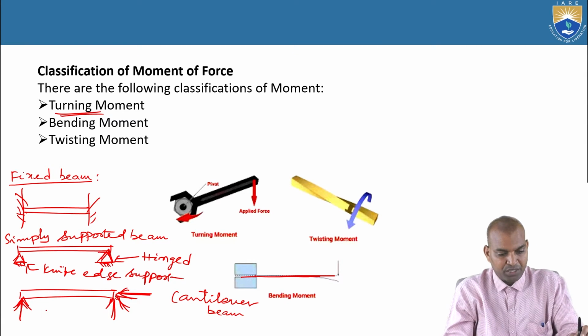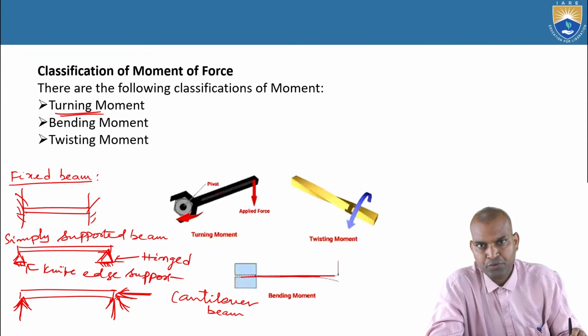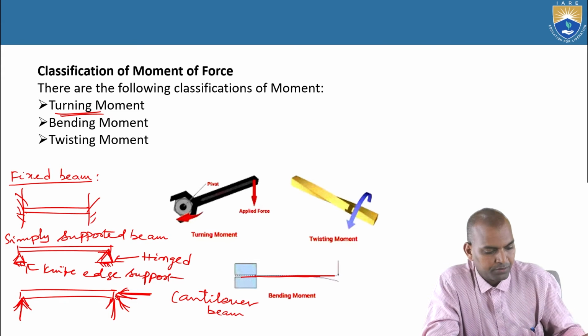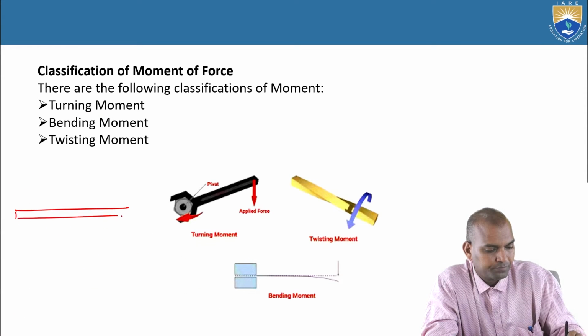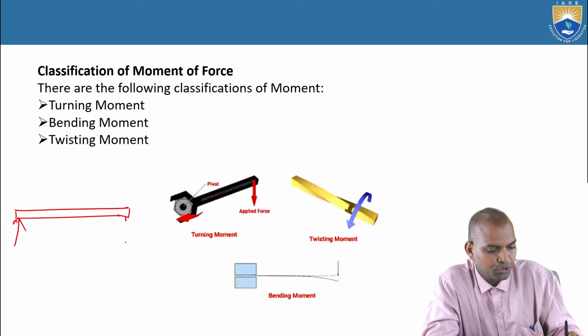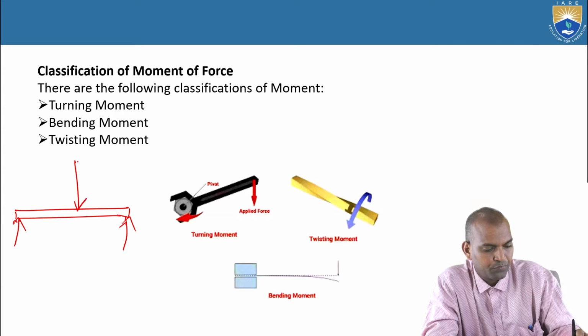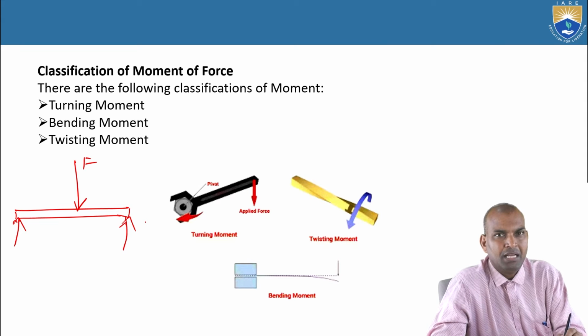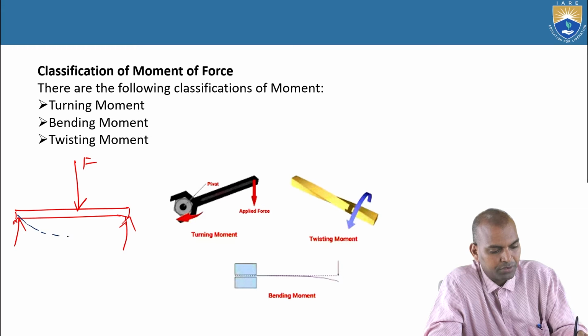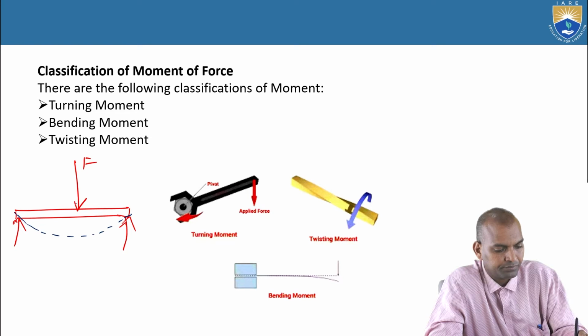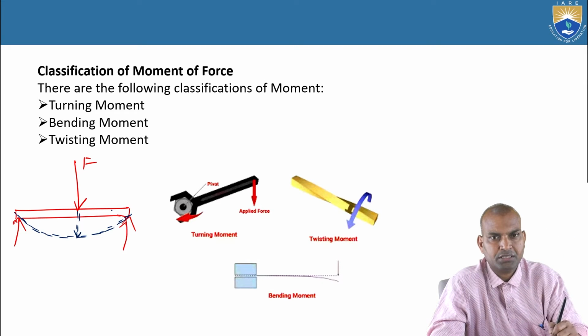Suppose a simply supported beam is subjected to a force or load. If the simply supported beam is subjected to a load, a force acting, then how does the deflection take place? The deflection curve becomes in this direction. The deflection curve will be in the downward direction.